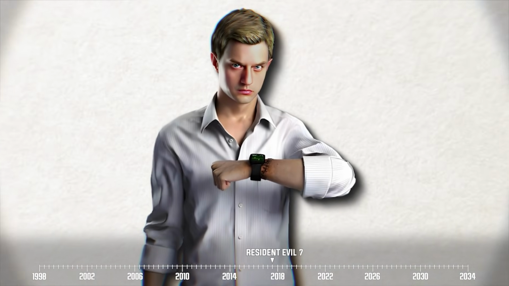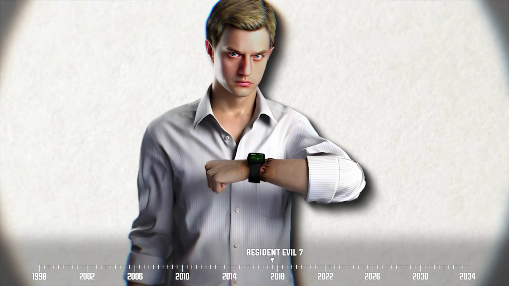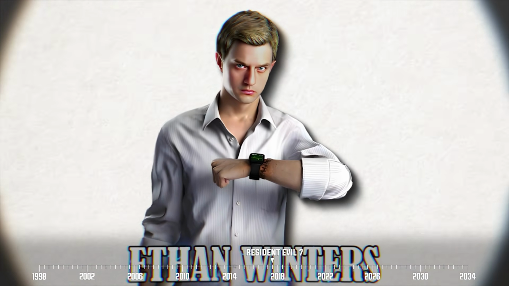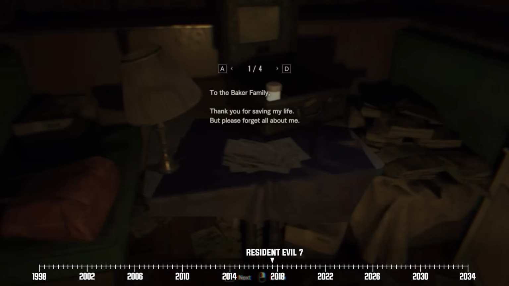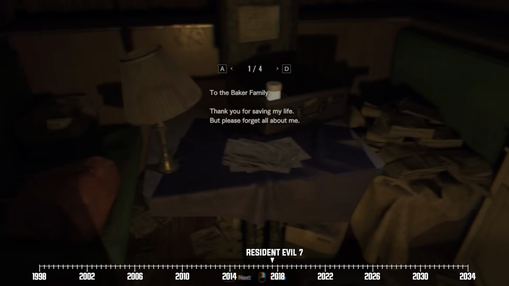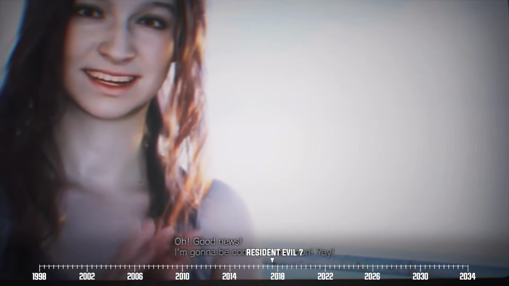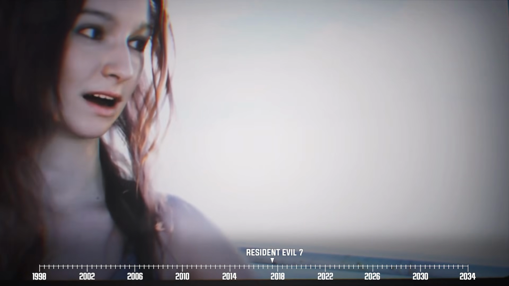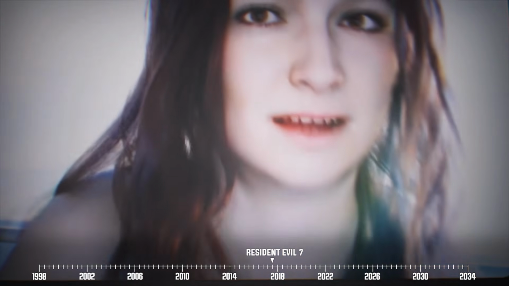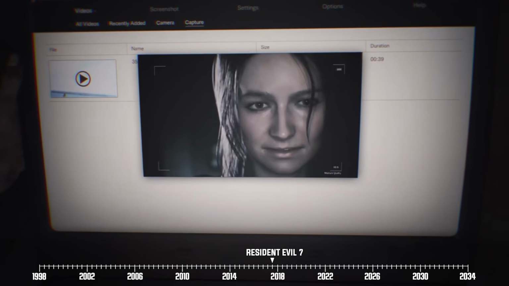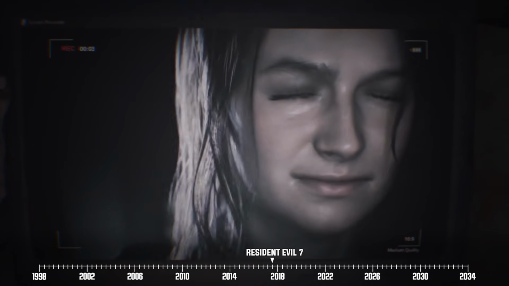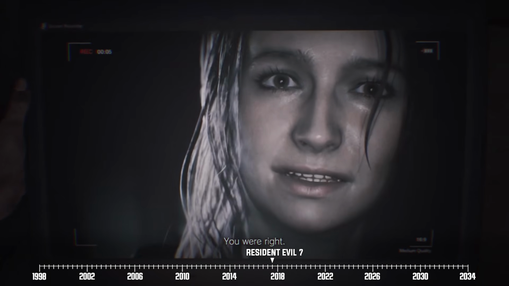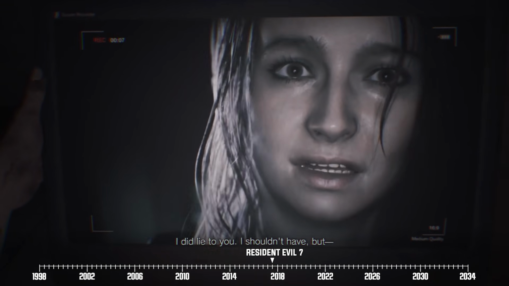At the beginning of this game, we meet Ethan Winters, an unassuming engineer who happens to be Mia's husband. In case you forgot, Mia is the woman who warned Zoe about Evelyn back in the Daughters DLC. At this point, Mia has been gone since 2014, and Ethan has more or less accepted that she is really gone. But then, one day, our hero receives a mysterious email claiming to be from his long-lost wife, who tells him to head over to a plantation in Louisiana to get her.